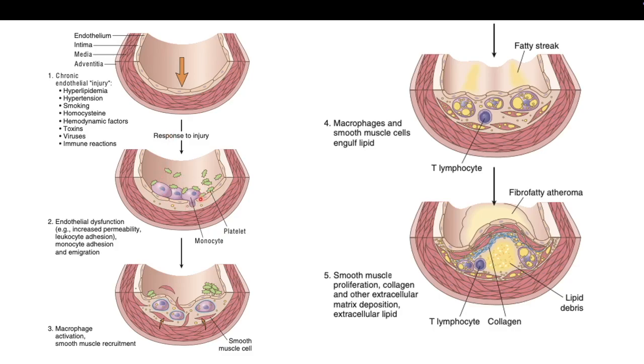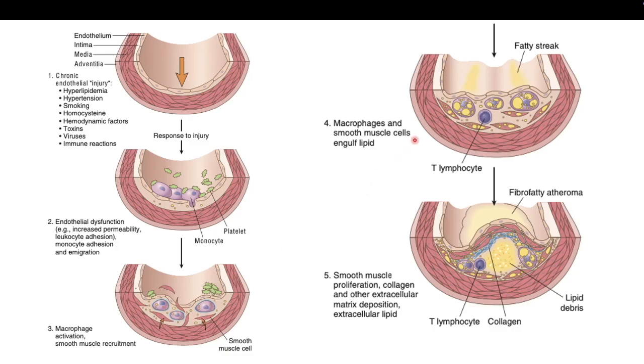then after that monocyte adhesion and migration, and then after that there will be some healing process where there is macrophage activation, and then you have smooth muscle recruitment, and also some form of smooth muscle proliferation here, as you can see.